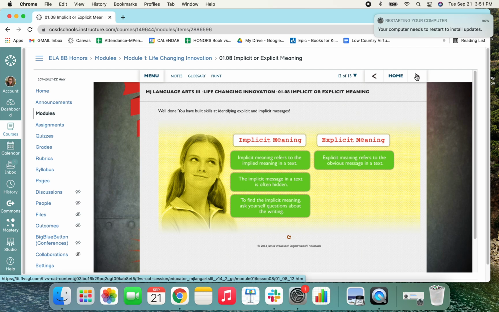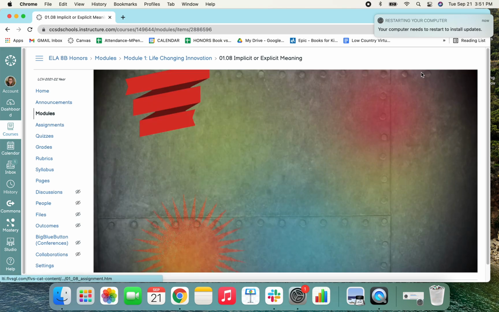Well done. You have built skills at identifying explicit and implicit messages. Implicit meaning. Implicit meaning refers to the implied meaning in a text. The implicit message in a text is often hidden. To find the implicit meaning, ask yourself questions about the writing. Explicit meaning. Explicit meaning refers to the obvious message in a text.